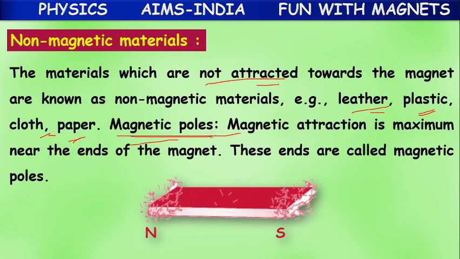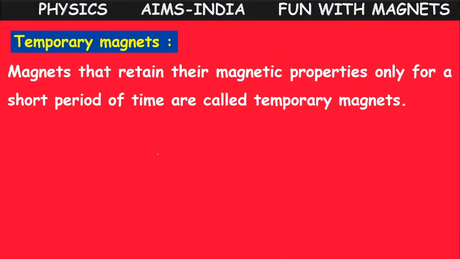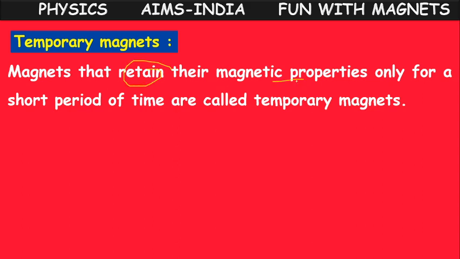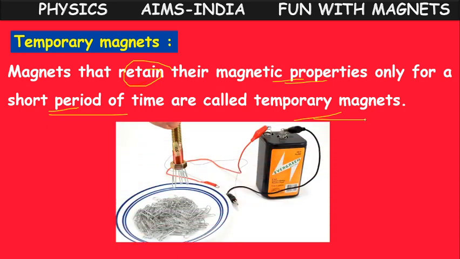Next, what is a magnetic pole? The ends of the magnet have maximum attraction power. These end parts are named magnetic poles. One is the north pole, another is the south pole. So what are temporary magnets? They retain, that is, keep within themselves, the magnetic property for a short period of time. We call them temporary magnets. For example, soft iron, materials made of soft iron, or an electromagnet.